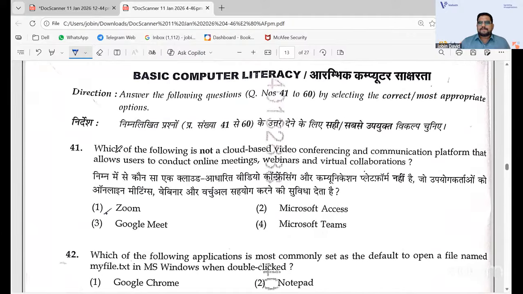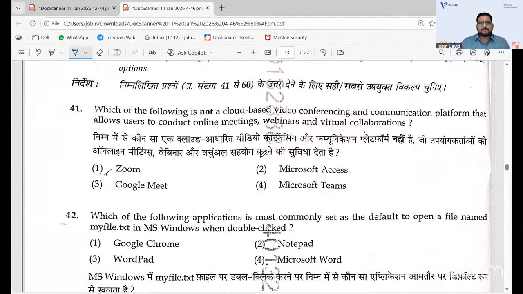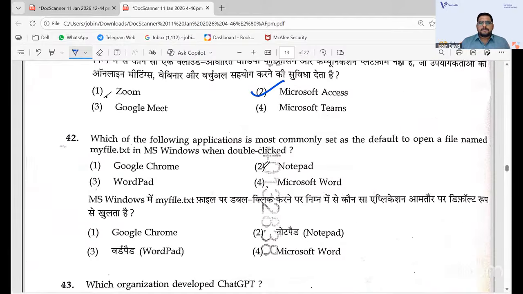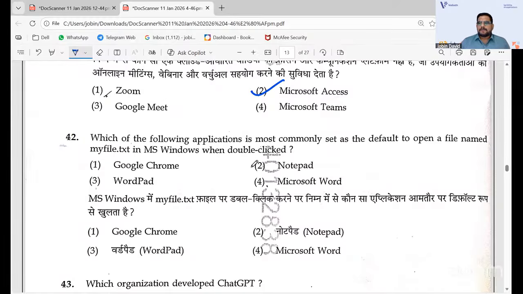And the computer literacy, it was an easy part compared to all those things. Not a cloud-based video conferencing and communication platform. It's actually not a one. It's Microsoft Access that we have, 41, 2. 42, 2. It is Notepad.